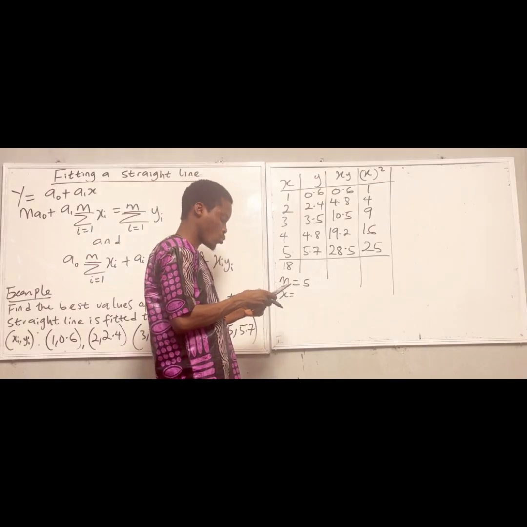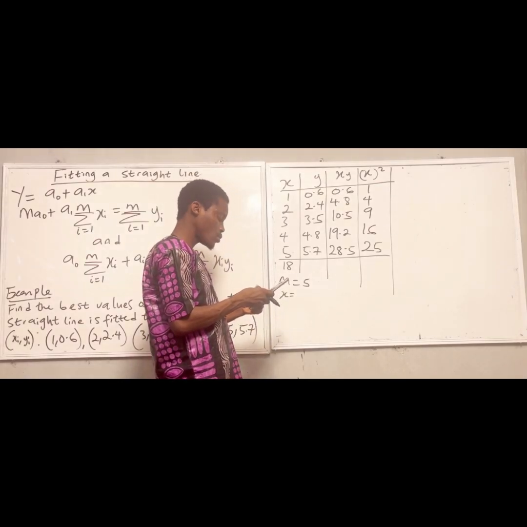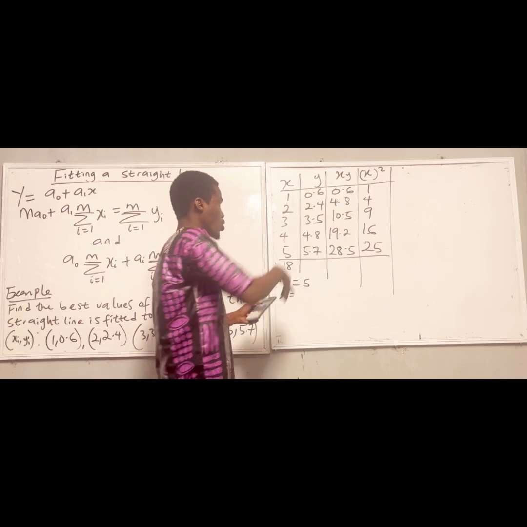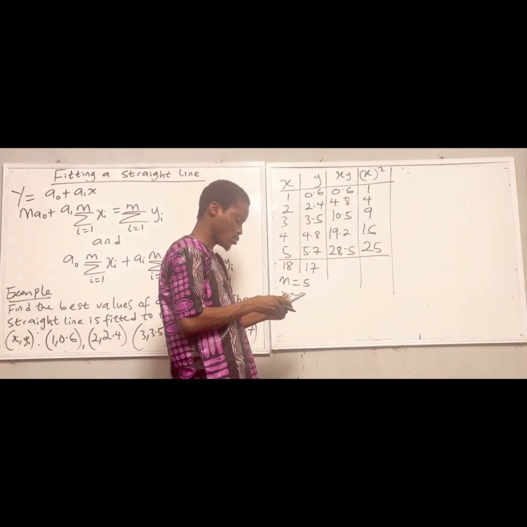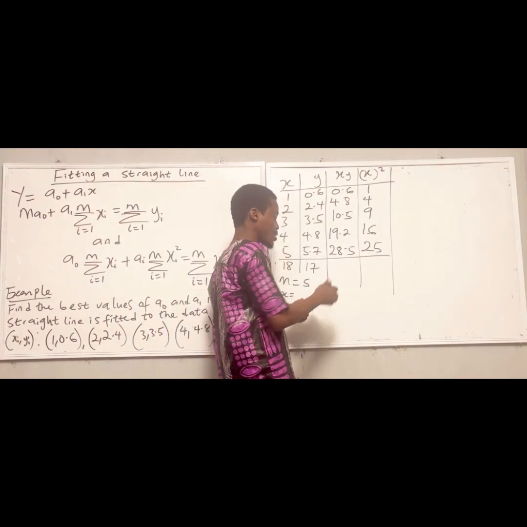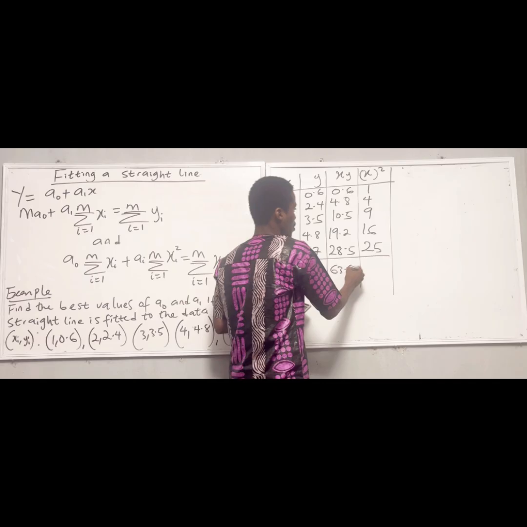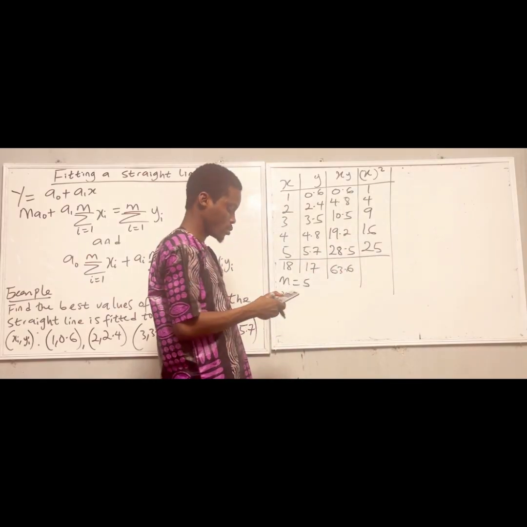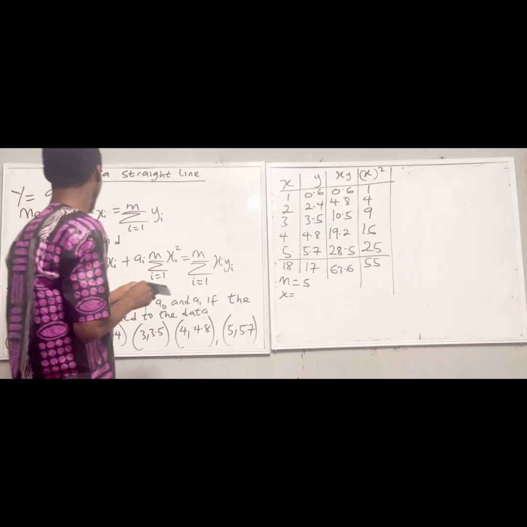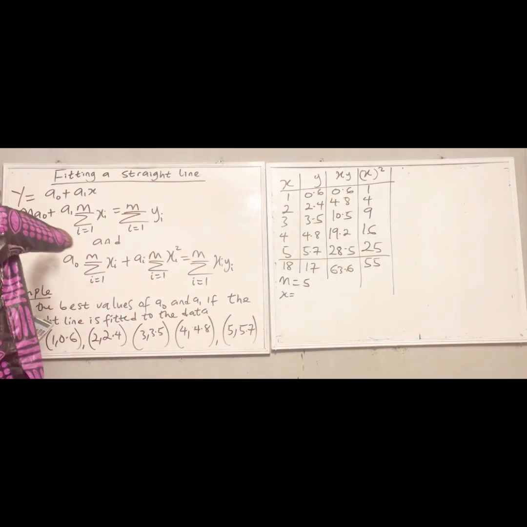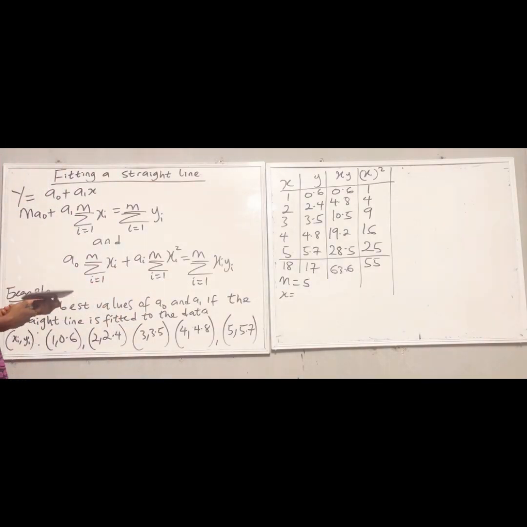0.6 plus 2.4. The addition of all this is 17. So the addition of x and y is 63.6. And the sum of x squared. So I want to consider this. I'm now going to apply my formula in solving this.